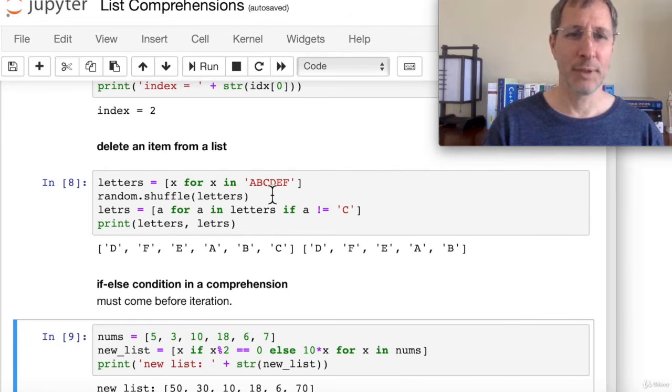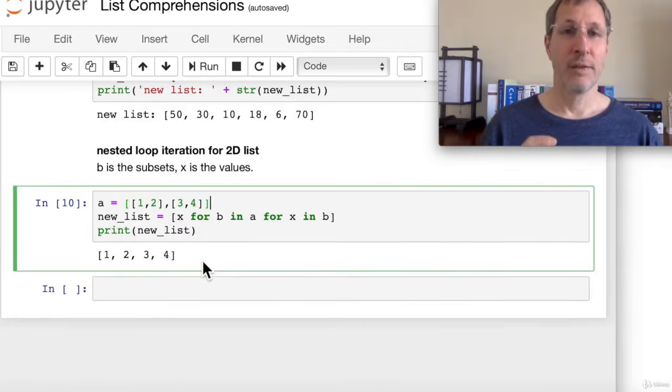We basically filtered out the C wherever it is in the list. We don't know, but we filtered it out. That wraps up this lecture on list comprehensions.